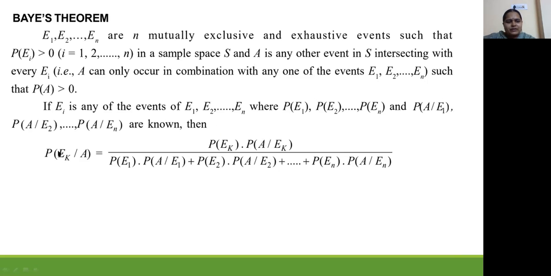In that case, if we want to find the probability of Ek over A, that means after the occurrence of A, Ek will have occurred. This probability is nothing but P of Ek into P of A by Ek, divided by P of E1 into P of A by E1 plus P of E2 into P of A by E2 plus and so on, P of En into P of A by En. So in the denominator we will have the sum of all these probabilities, and the denominator is called the total probability.